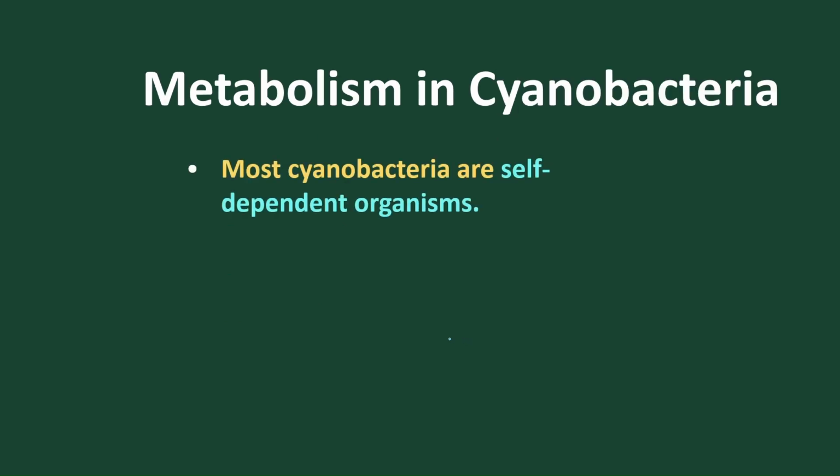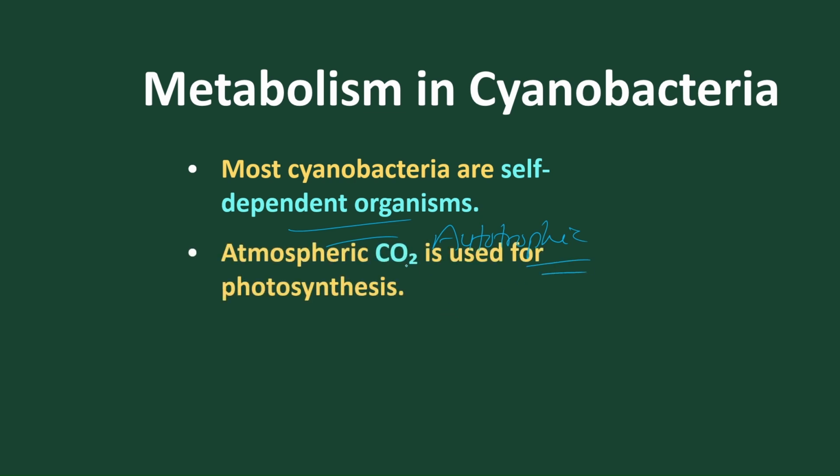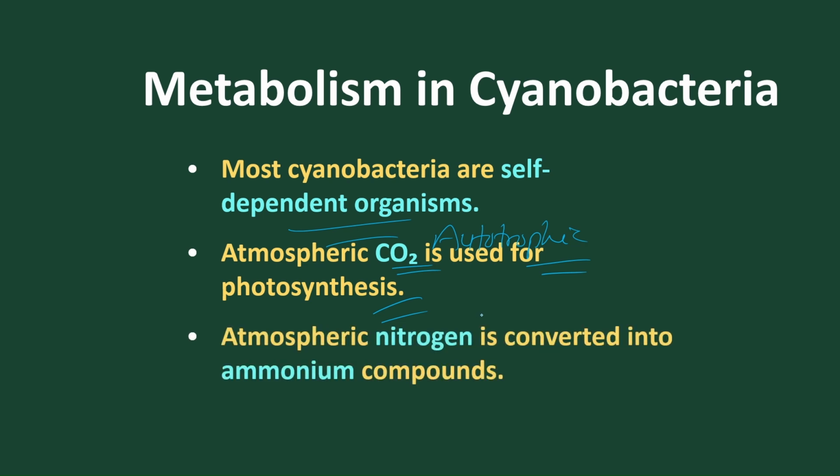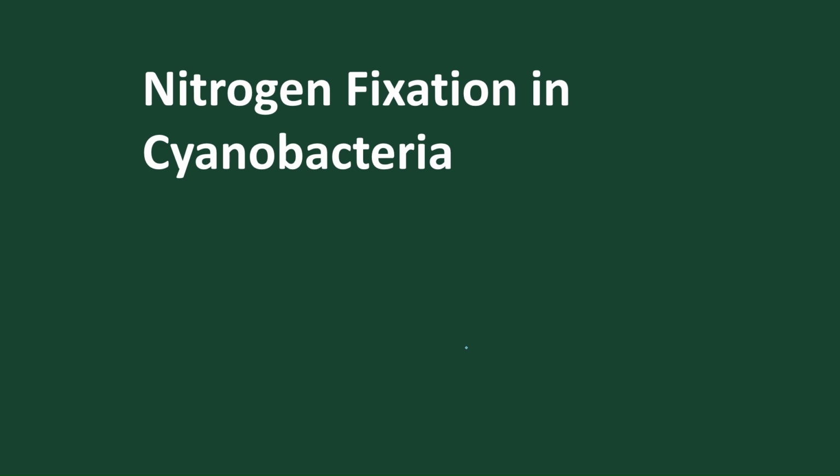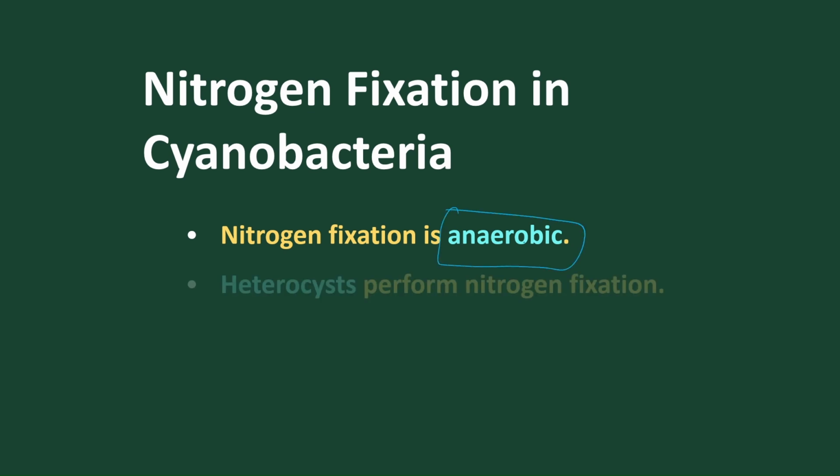In metabolism, they are self-dependent organisms, that is autotrophic. That means they carry out photosynthesis. They use carbon dioxide to produce food materials and liberate oxygen by photosynthesis. They are also nitrogen-fixing bacteria. They fix nitrogen, convert it to ammonia and increase the fertility of the soil. This nitrogen fixation in cyanobacteria is done by a specialized cell called the heterocyst. Nitrogen fixation is an anaerobic process, and it is done by this special cell.